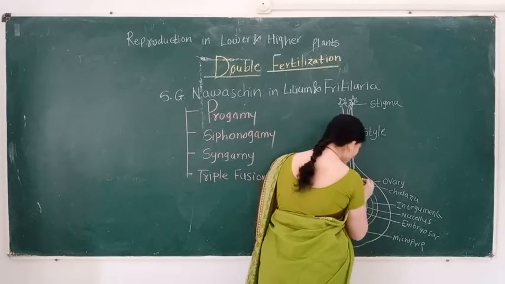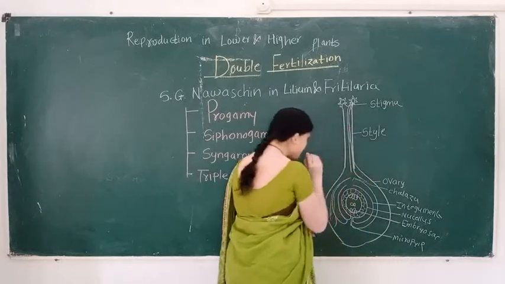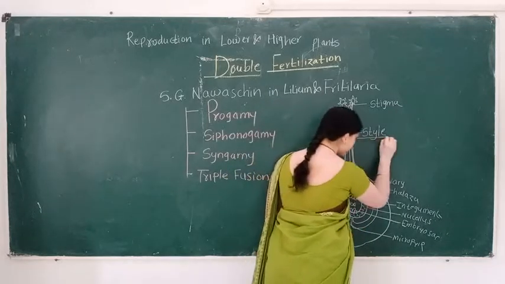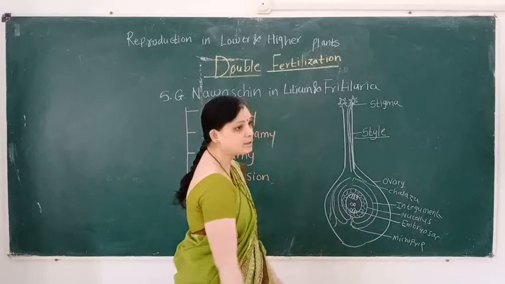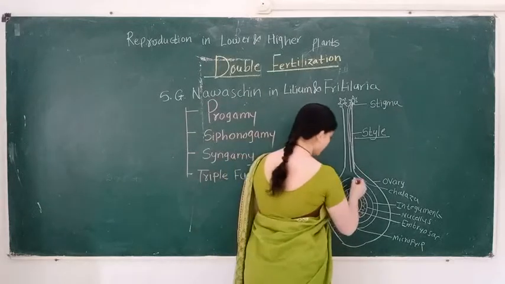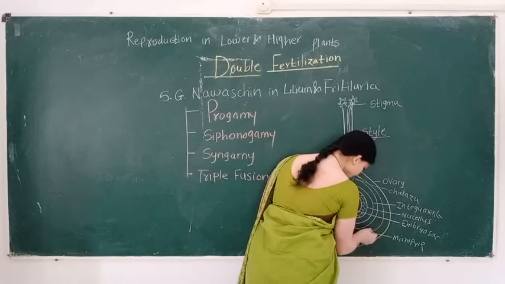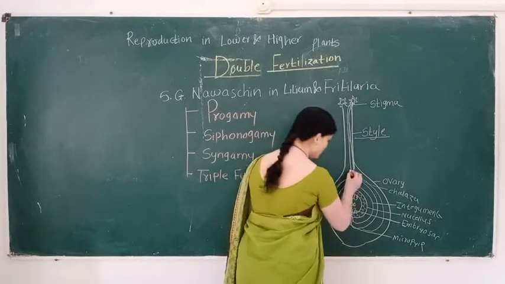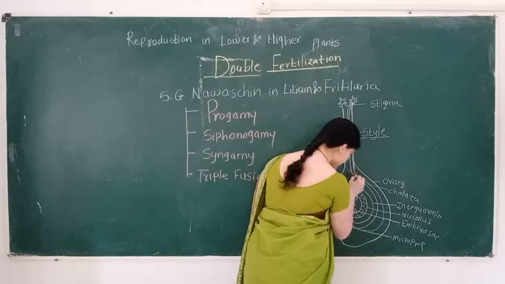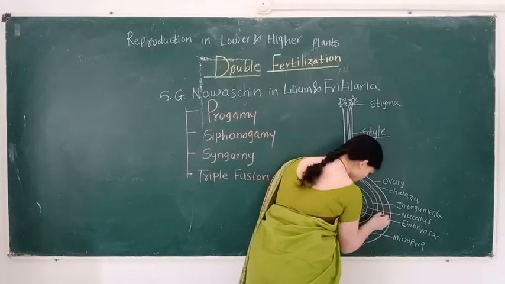This pollen tube enters through the stylar canal and reaches near the ovule.